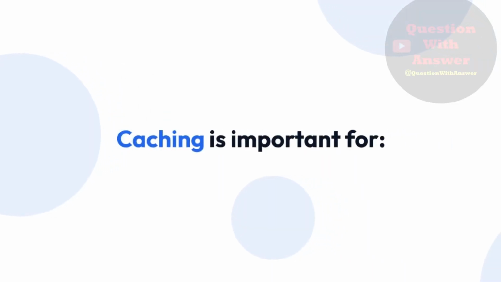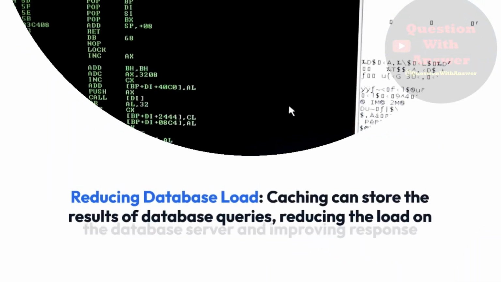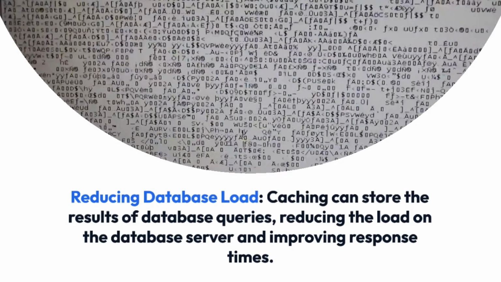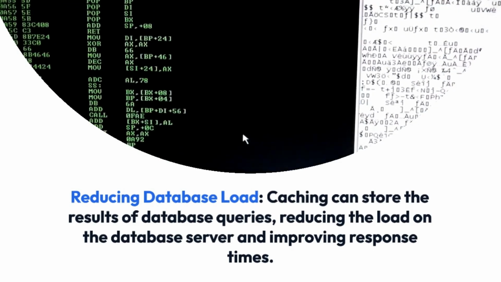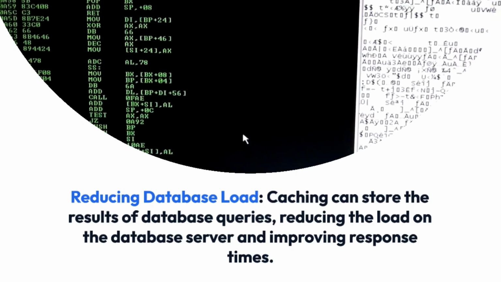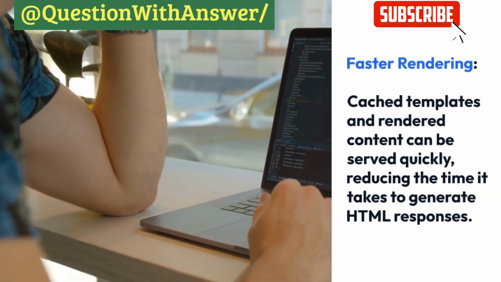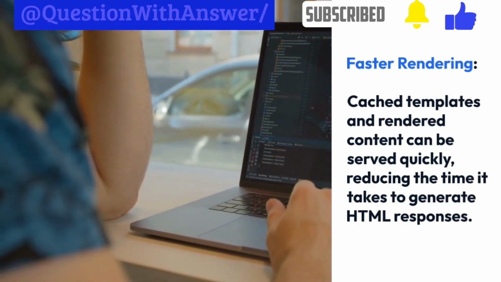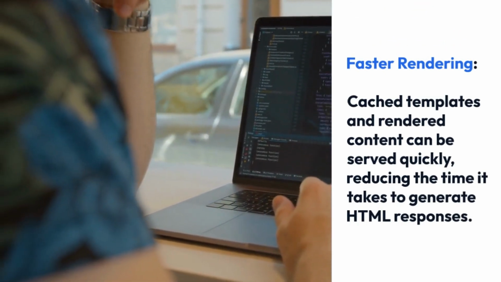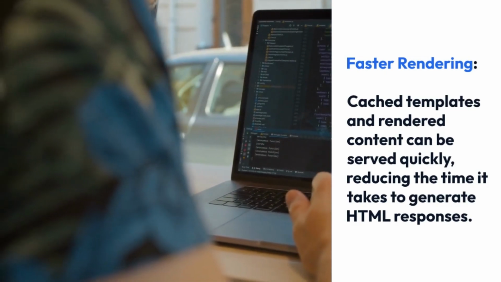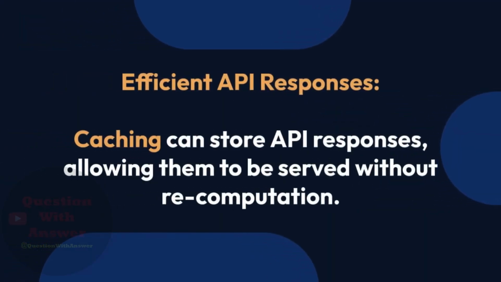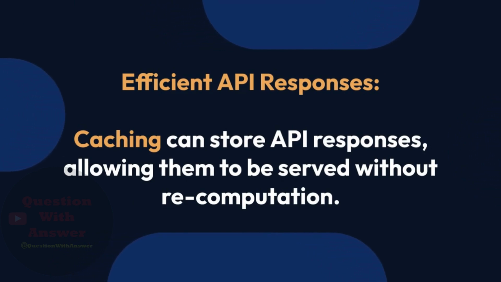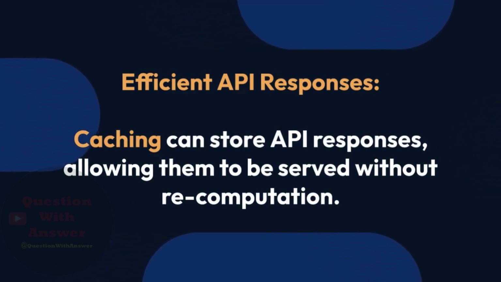Caching is important for reducing database load. Caching can store the results of database queries, reducing the load on the database server and improving response times. Faster rendering. Cached templates and rendered content can be served quickly, reducing the time it takes to generate HTML responses. Efficient API responses. Caching can store API responses, allowing them to be served without recomputation.